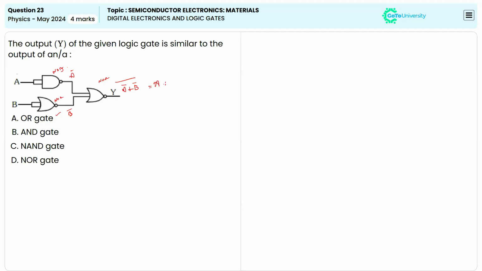A dot B, right? So this is the output of the unget, right? So the correct answer will be B.